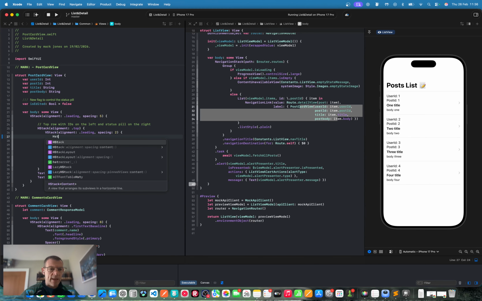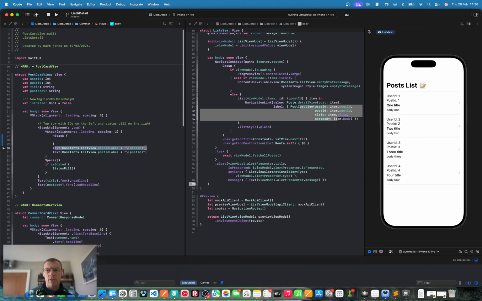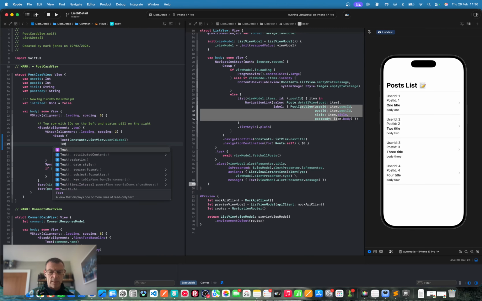H stack there, do that. In the H stack, let's put this first text object with just the label here, and no spacer, but just another text object, and maybe we'll format these.